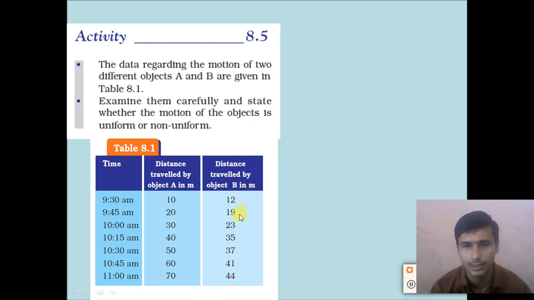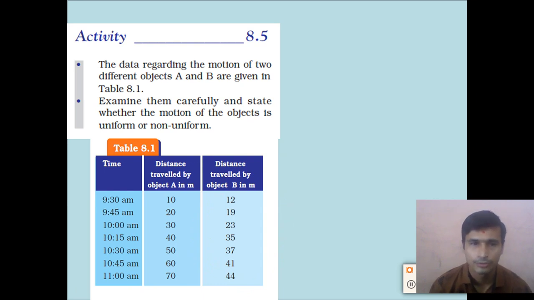In the first 15 minutes object B travels the 7-kilometer distance, then in another 15 minutes object B travels the 4-kilometer distance, then in another 15 minutes object B travels the 12-kilometer distance. So here the distance traveled by object B is different in an equal interval of time. So the motion of object B is said to be a non-uniform motion.